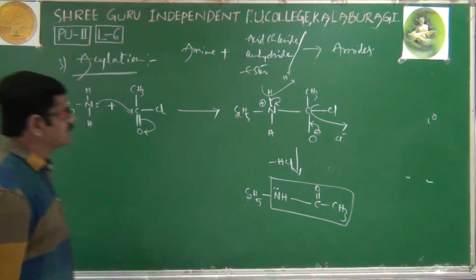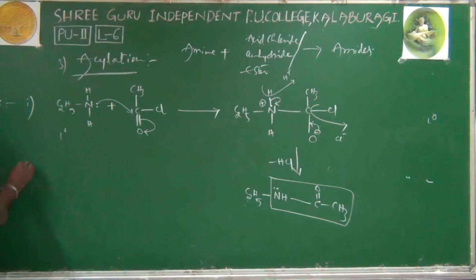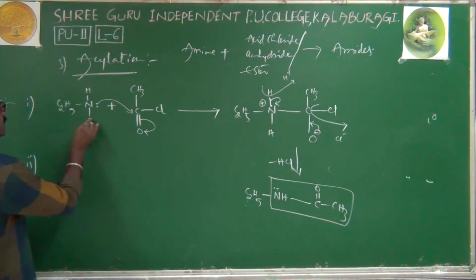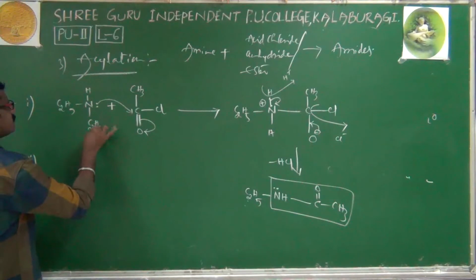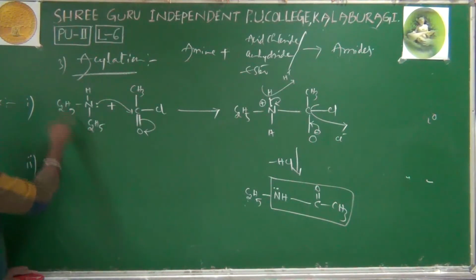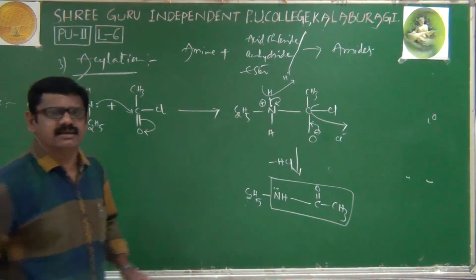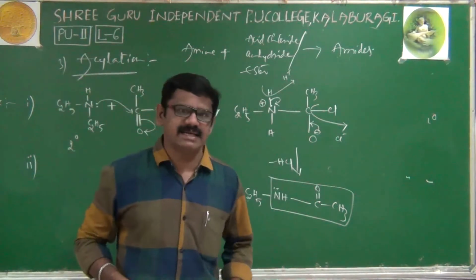The second example is very simple. Now here I am just altering. That is, instead of hydrogen I will substitute another ethyl group. Its name is diethylamine. Of course, a secondary amine. Secondary amine I have taken. In the first example I have taken a primary amine. In the second example now I am using a secondary amine.